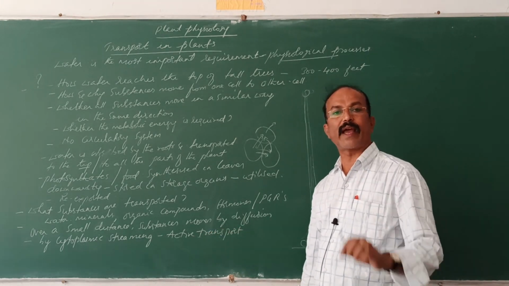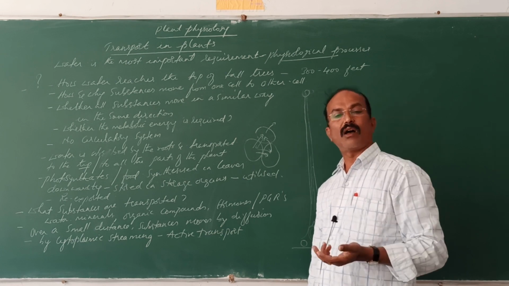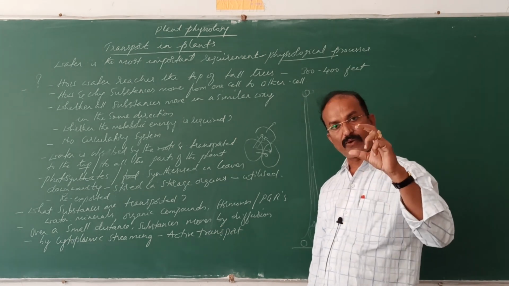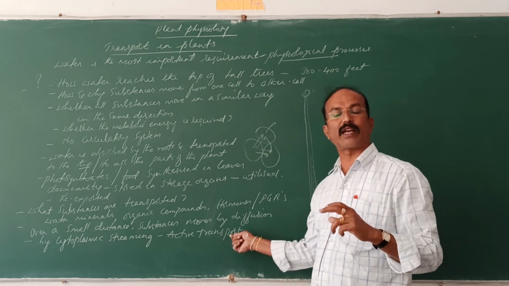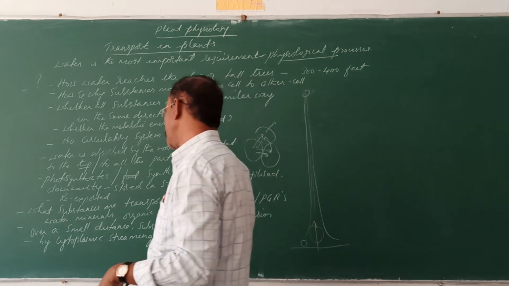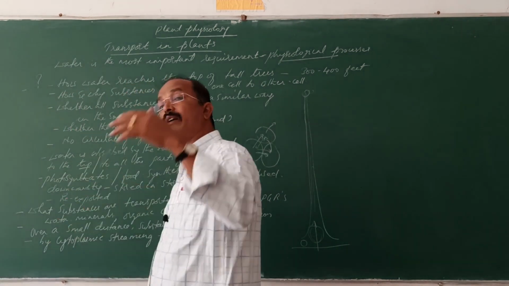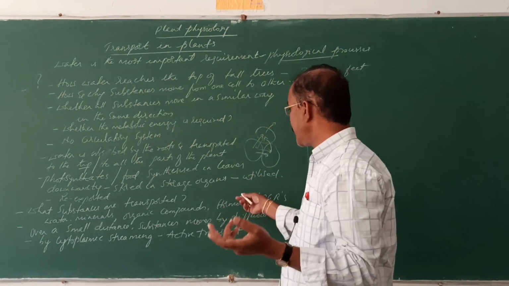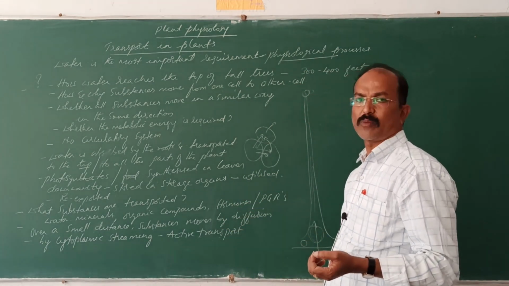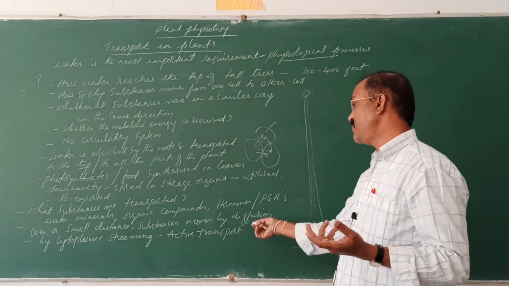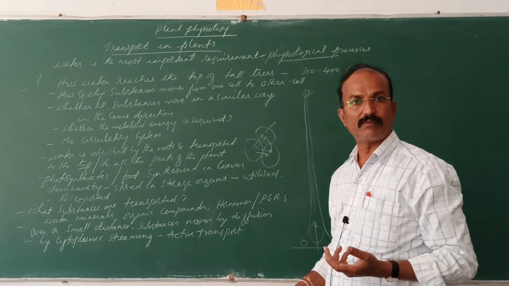It requires energy. Active transport, passive transport, you will come to know. I think already at high school level you heard these terms, active and passive, isn't it? So it requires energy for the transportation of these substances. So over a small distance, within the cell or between cells, transport occurs by cytoplasmic streaming or by diffusion. Diffusion and cytoplasmic streaming cannot supply water, minerals and food materials over a long distance, you know.